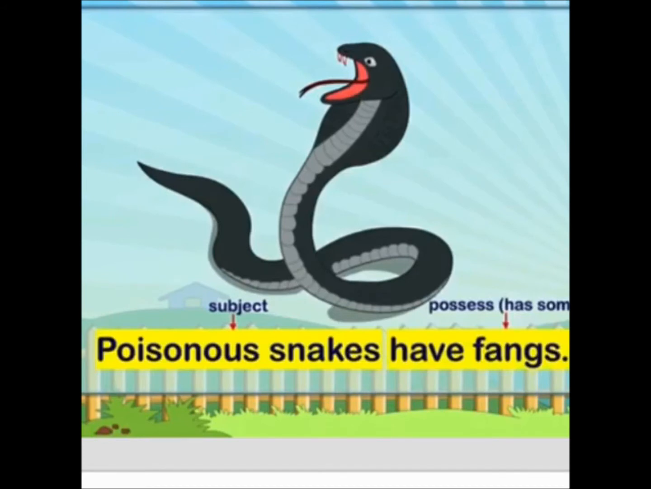It is very simple. The subject has the possession of something. Who has the possession of fangs? Poisonous snakes have the possession of fangs. So that will be our subject. I hope it is very much clear. The topic of subject is clear to you now.